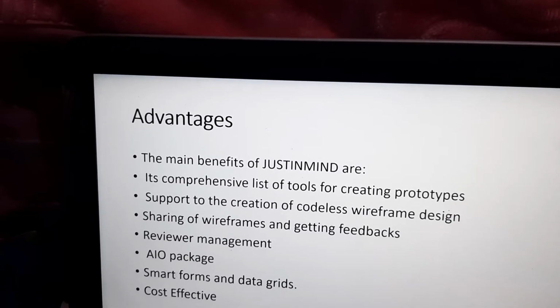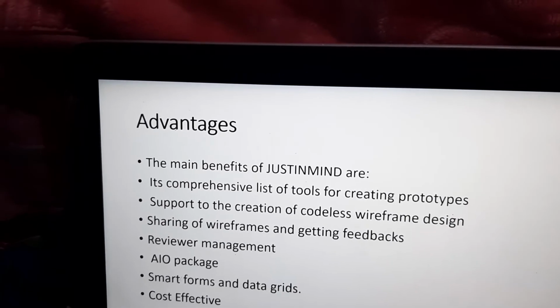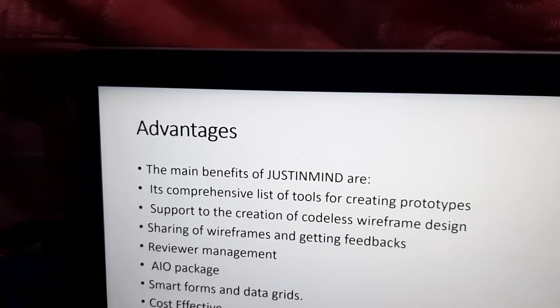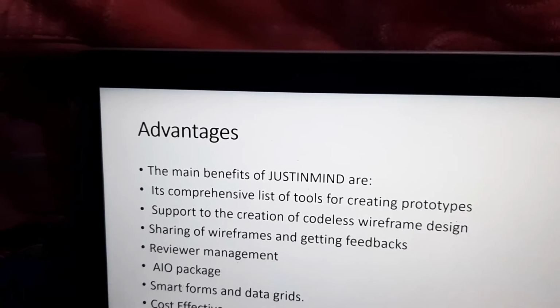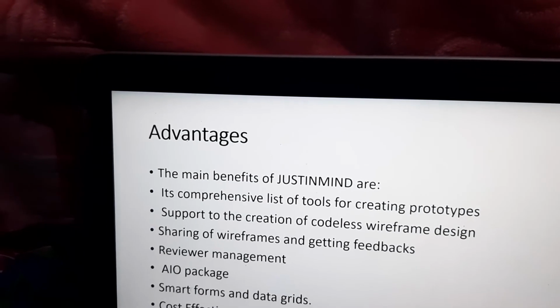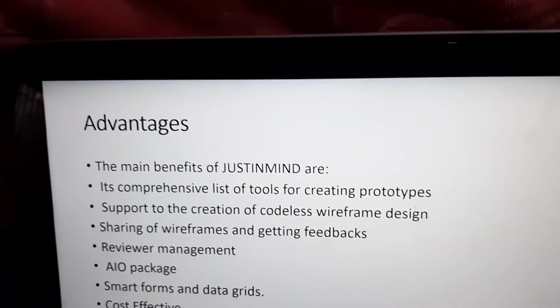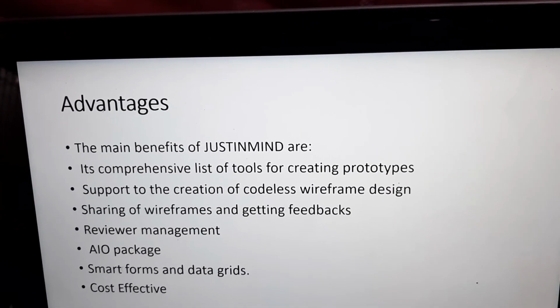The next point is wireframe sharing for taking feedback from different users. Reviewer management. Next one is iOS packages. Next one is smart forms and data grids. And the most important is that it is cost effective.